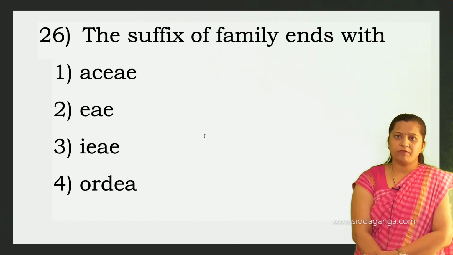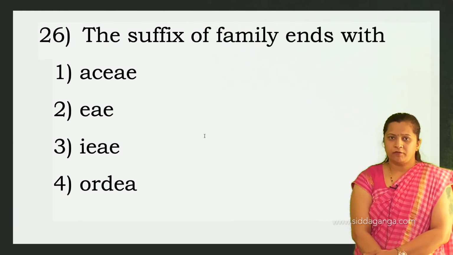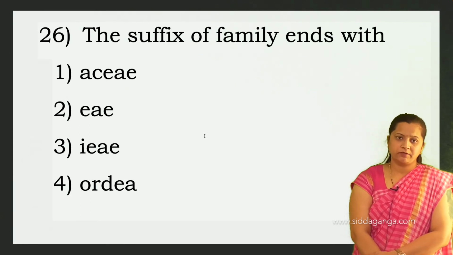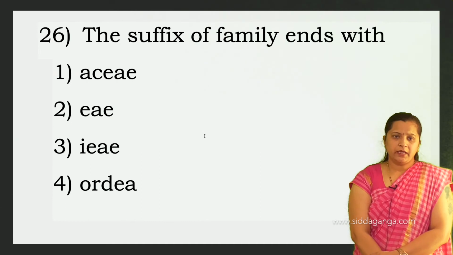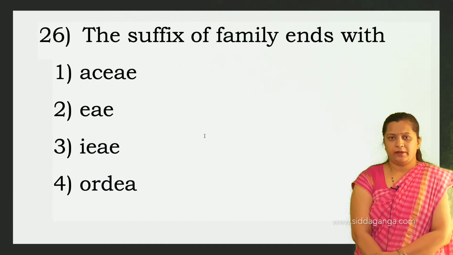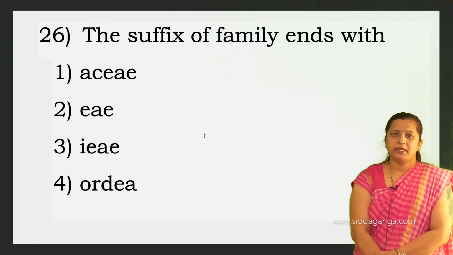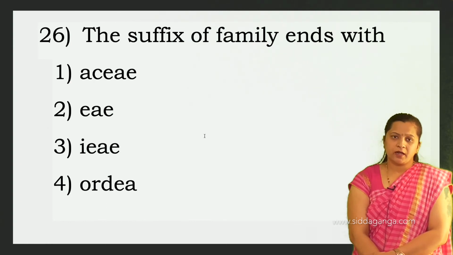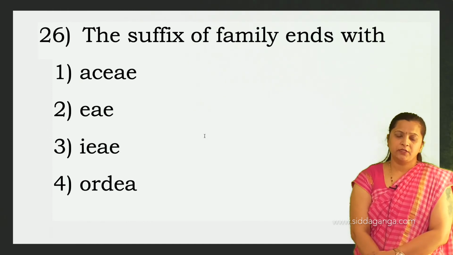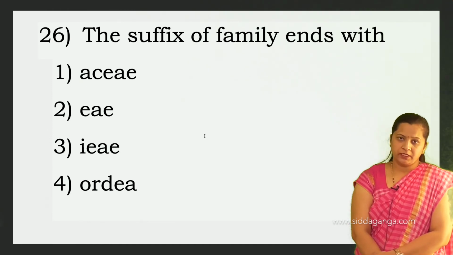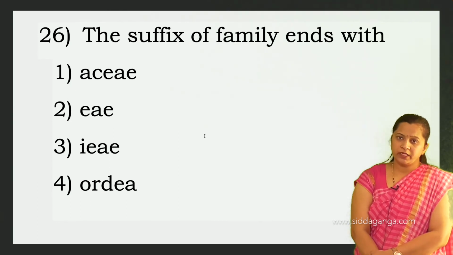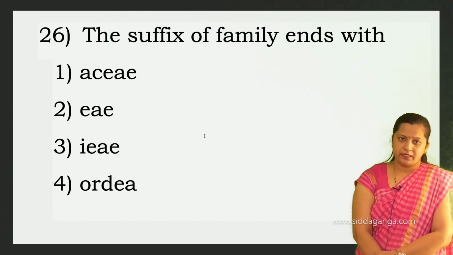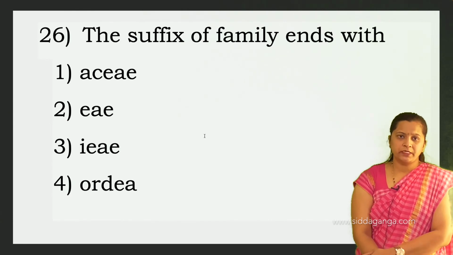The suffix of the family should end with ACEAE, like Anacardiaceae, Liliaceae, Solanaceae, Fabaceae. So the first option is correct.